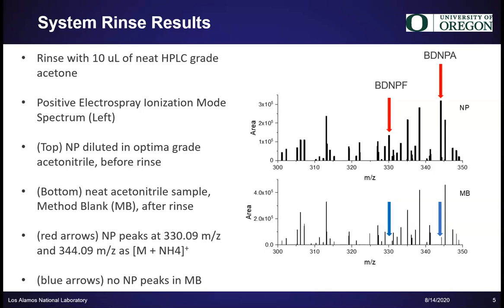The bottom spectra is of a method blank, which is neat acetonitrile. This was collected after an injection of NP followed by a 10 microliter acetone rinse injection. The blue arrows are pointing to where the NP peaks would appear if present, but as you can see, there are no peaks at 330.09 or 344.09 m/z. This shows the rinse method was effectively removing residual NP from the system.